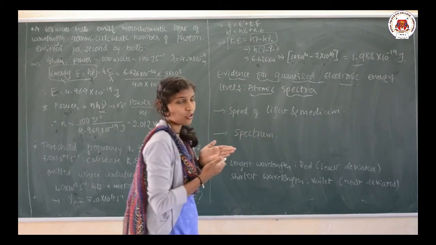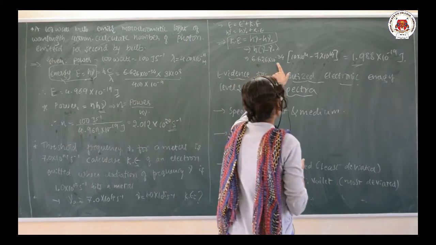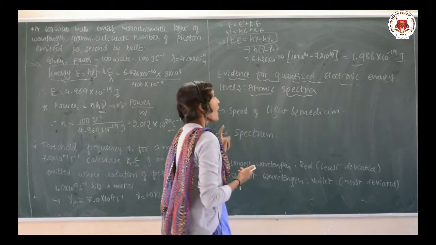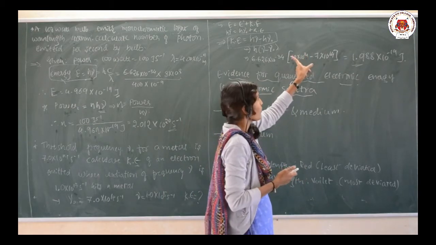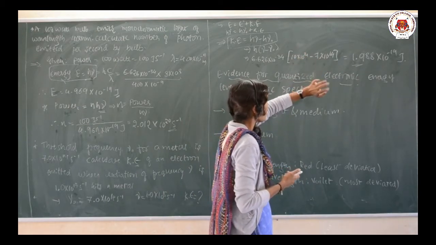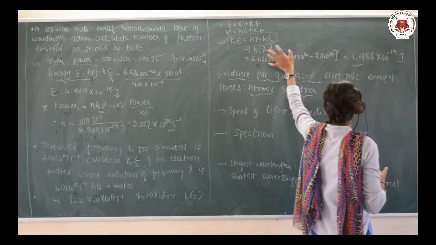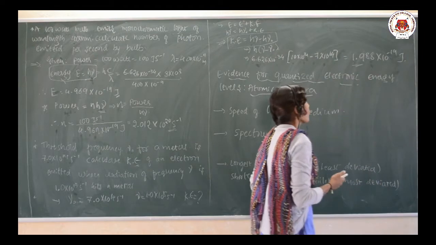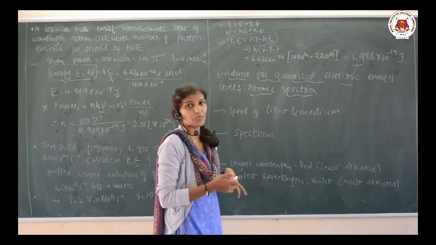Already we know the h value, that is Planck's constant, 6.626 into 10 to the power minus 34, and I have converted this in terms of 10 to the power 14 to make the calculation simpler. If you calculate this, you are going to get an answer of 1.9 into 10 to the power minus 19 joules.